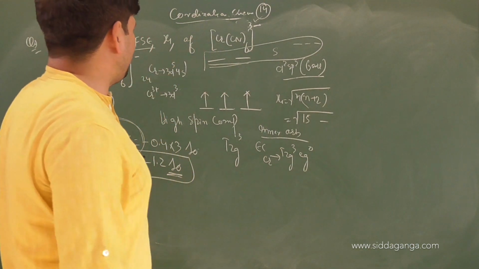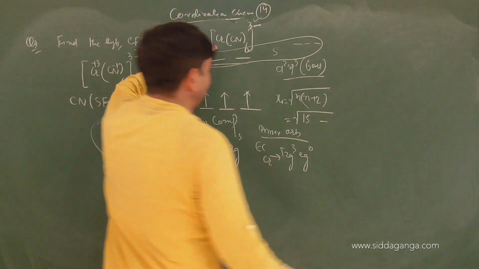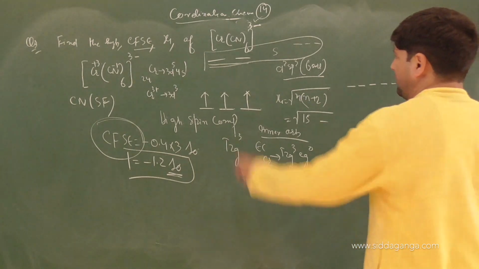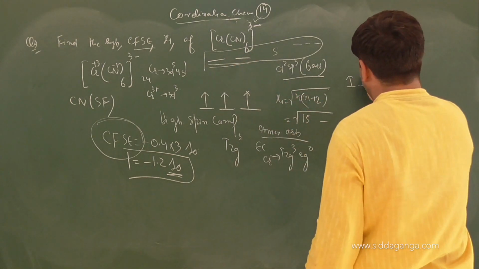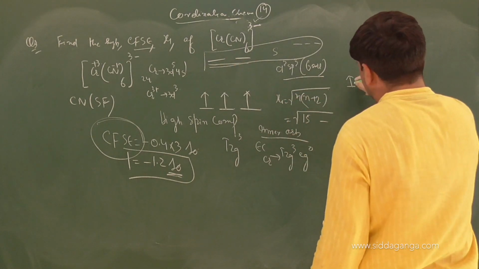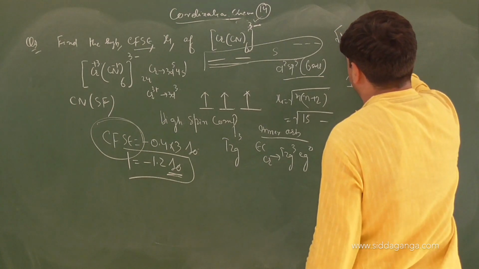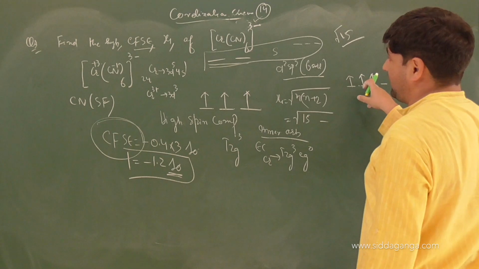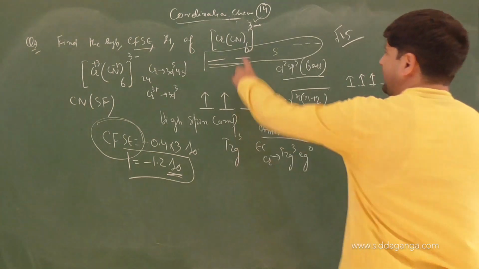Let us use the VBT approach for this. According to the VBT approach, what will be there? Chromium 1, 2, 3, 4, 5, right? How many unpaired electrons? So 1, 2, 3. That also tells you the magnetic moment will be root 15. Because the magnetic moment is root 15, only then you will find out there are 3 unpaired electrons, and then you will say pairing has not been forced.